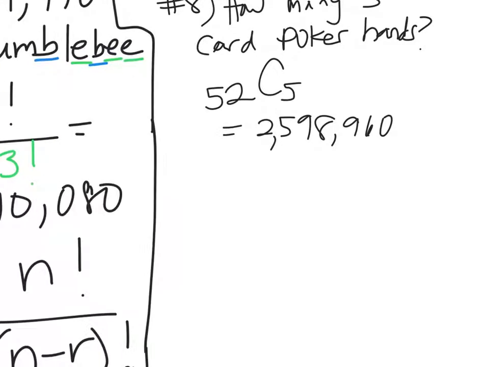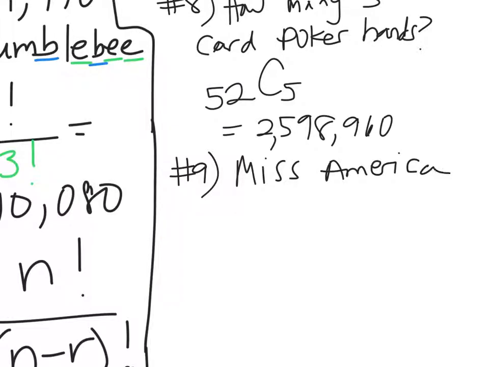Anyone like pageants? Do you like to watch Miss America? Yes. All right, Miss America, right? Let's say that they're down to their 10 finalists. Woo, it's getting crazy. They're down to their 10 finalists, and they have 51 contestants.